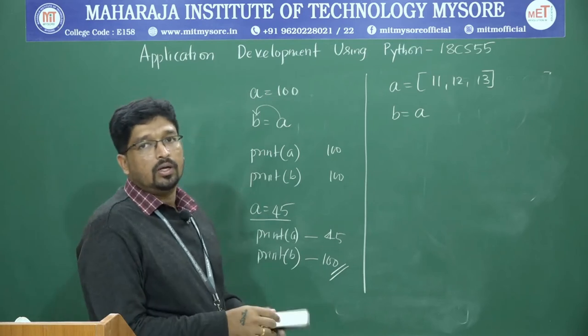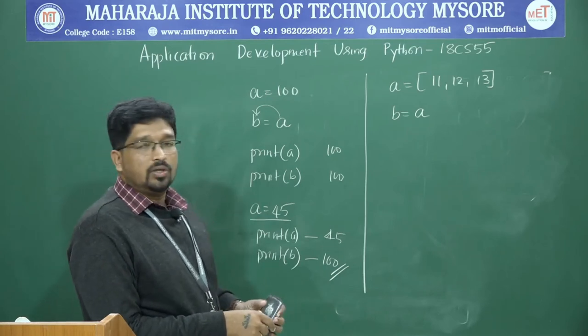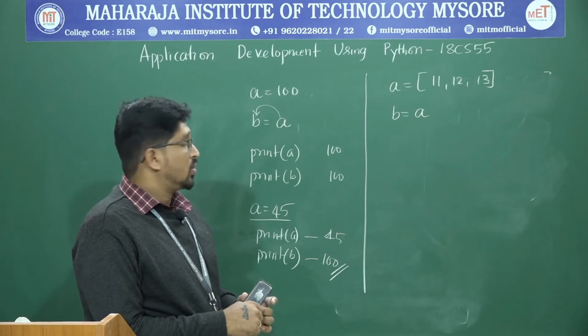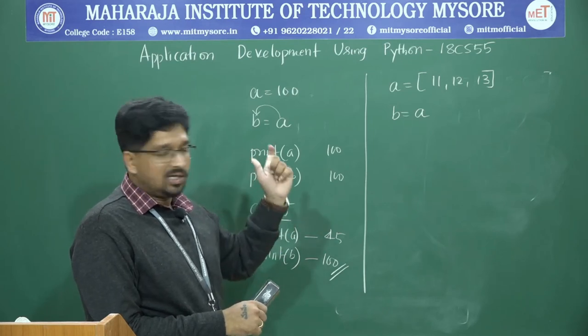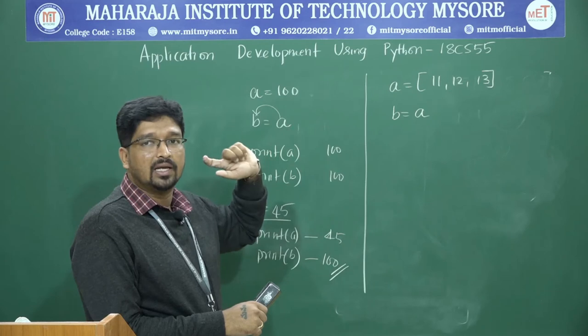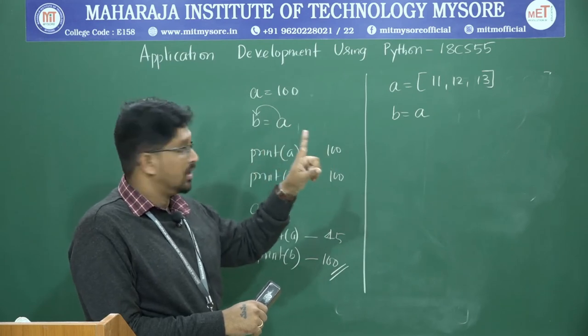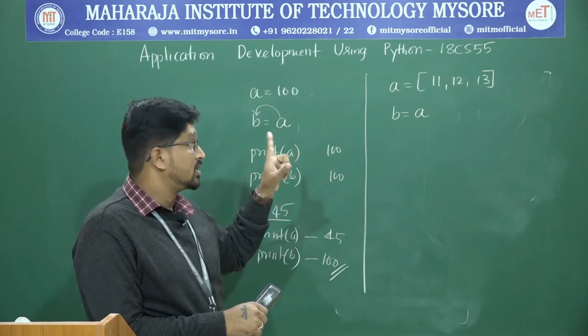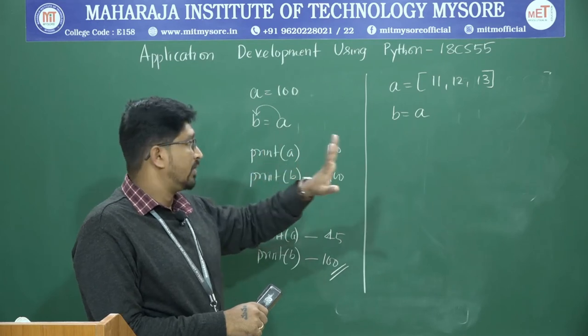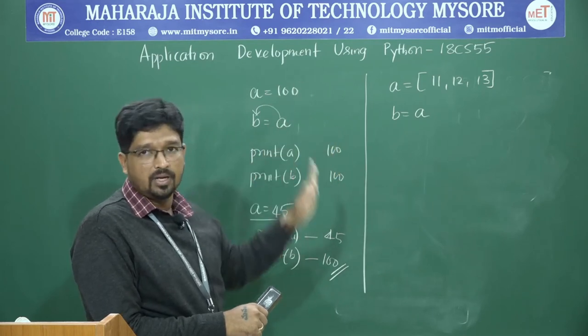b is equal to a. When you perform b is equal to a, what happens? Now b is a list, a is also a list. a has elements 11, 12, 13 and b has elements 11, 12, 13. So whatever is there in a will be copied to b.